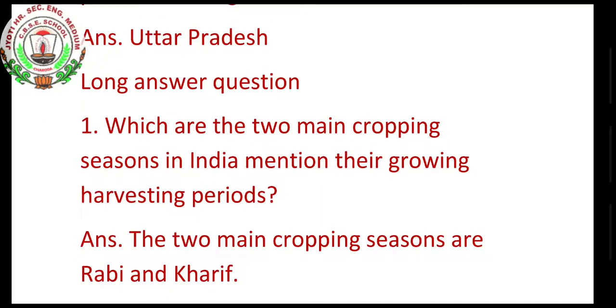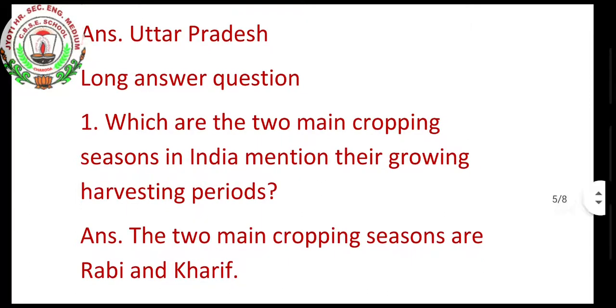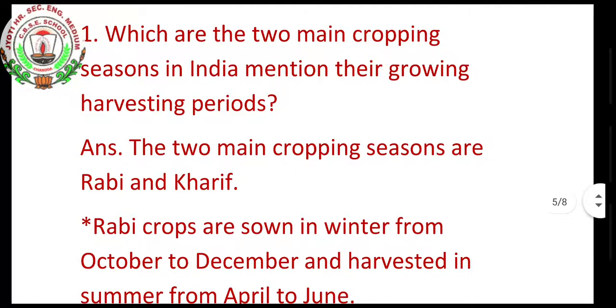Which are the two main cropping seasons in India? Mention their growing and harvesting period. The two main cropping seasons are what? We have seen in the videos, that is Rabi and the Kharif crops. Some are grown in very cold places, some in the hot, and they need more temperature, less temperature. So there are two main cropping seasons, that is the Rabi and the Kharif.